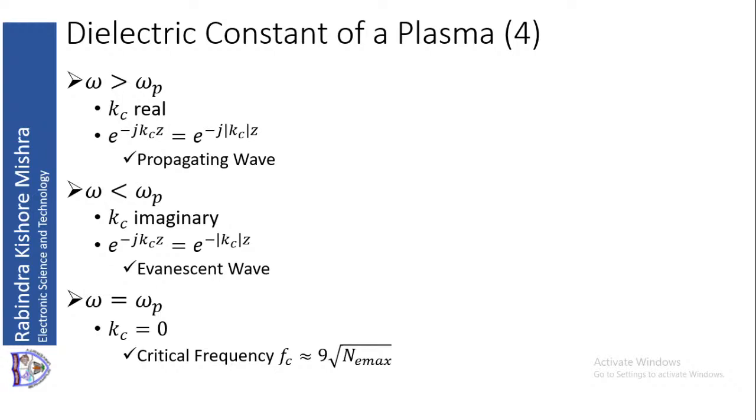Now you have seen that omega c, the critical frequency or omega p, depends on the altitude. Why does it depend on altitude? Because atmospheric density goes down as you go up, and it depends on the density Ne max.